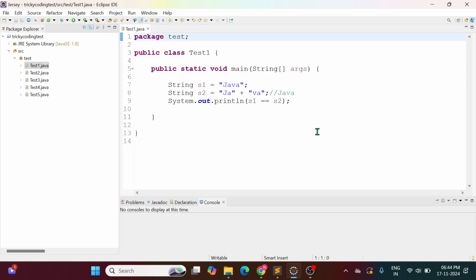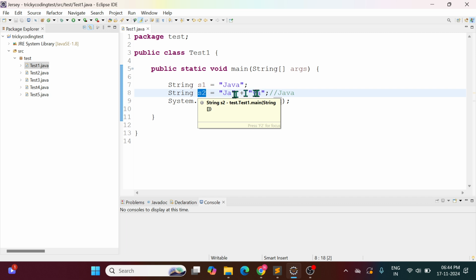You see, in this program I created two variables. One is String s1 equal to "Java", and s2 equal to "Java". If we concatenate, it will also become "Java". So what I'm doing is s1 == s2. Here what == is doing is comparing the reference. Will both references be the same or different? As the content is the same and these are string literals, they will point to the same location, the same address. It will not create a different object. So the answer will be true.